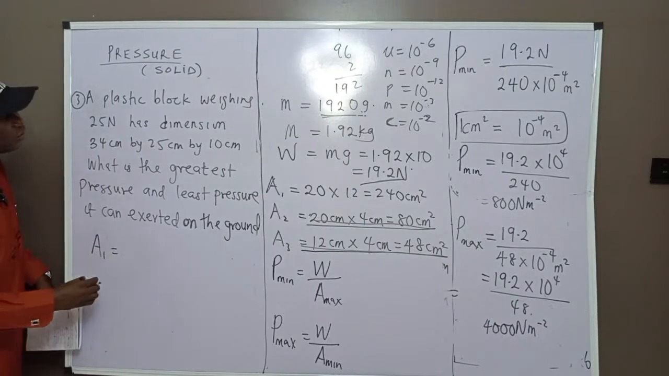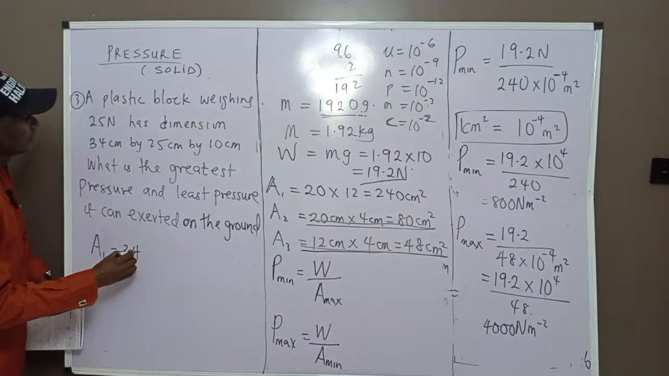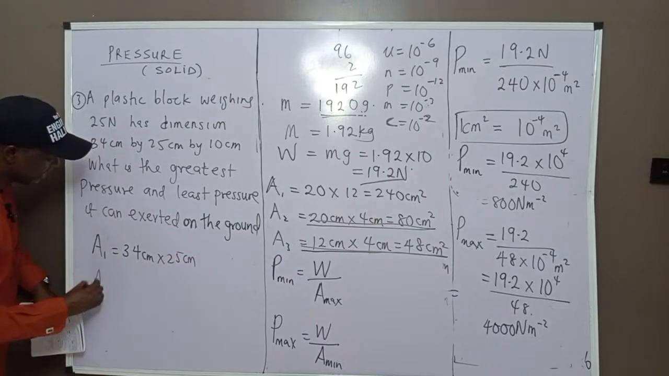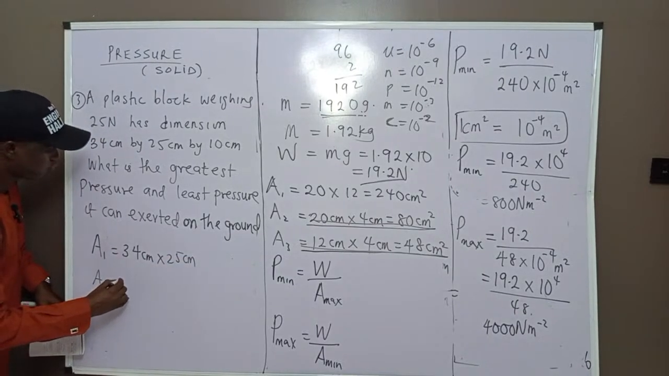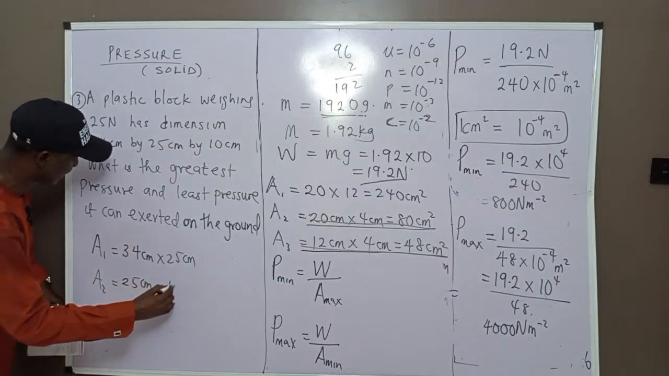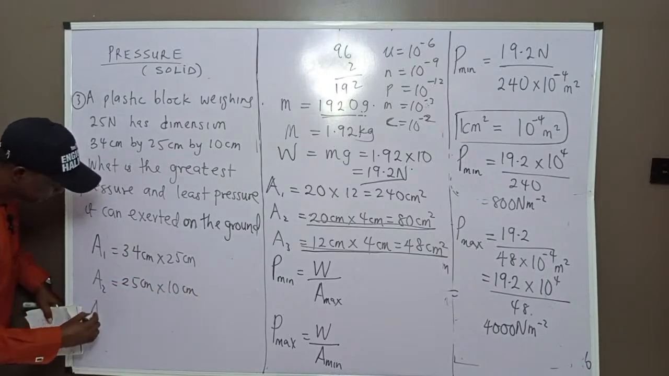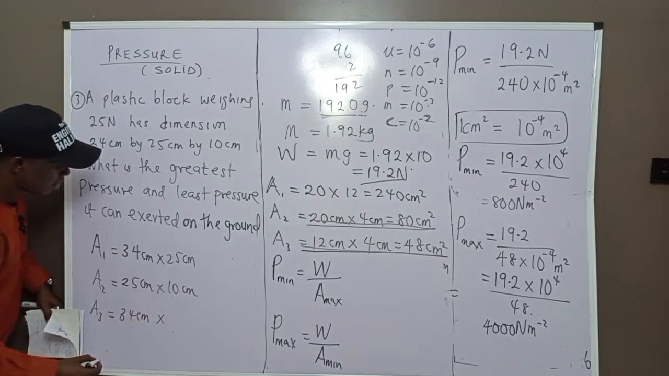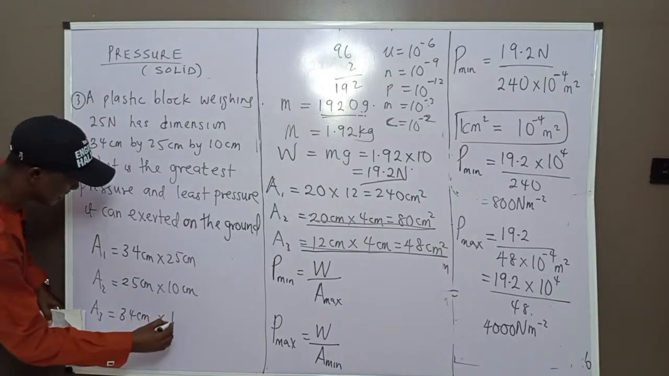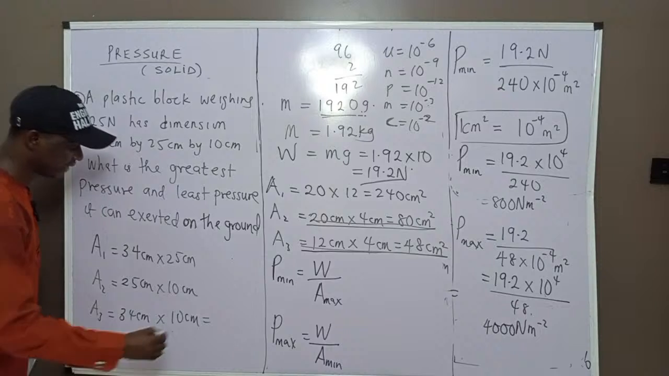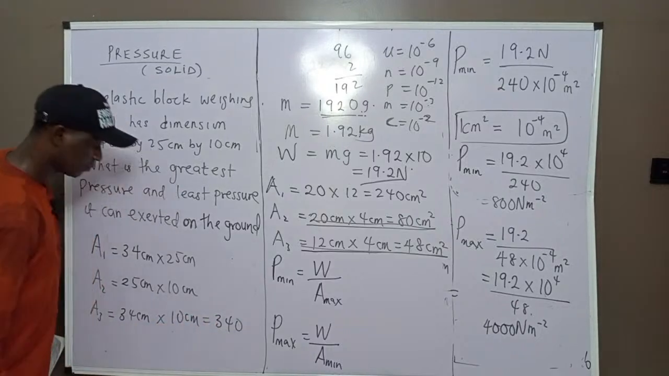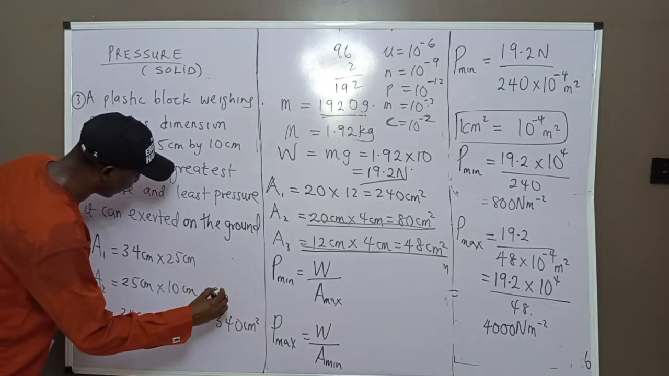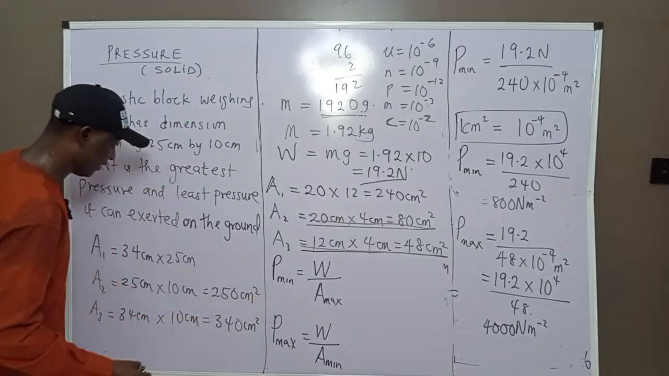Area 1 is 34 centimeter times 25 centimeter. Area 2 is 25 centimeter times 10 centimeter. Area 3 is 34 centimeter times 10 centimeter. So this one will give you 340 centimeter square. This one will give us 250 centimeter square. Then this one will give us